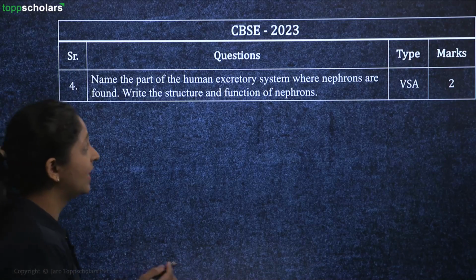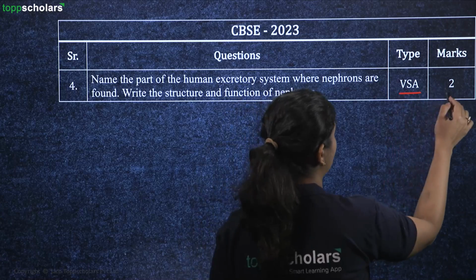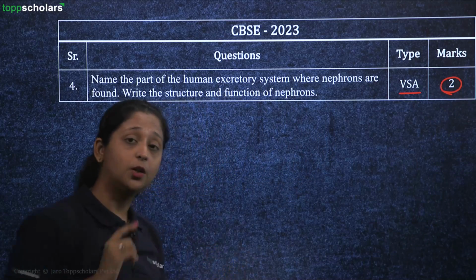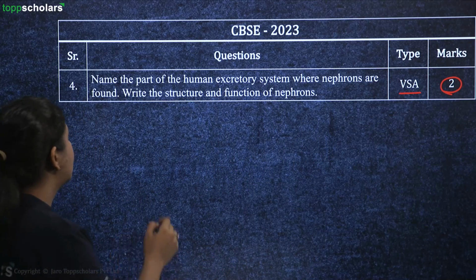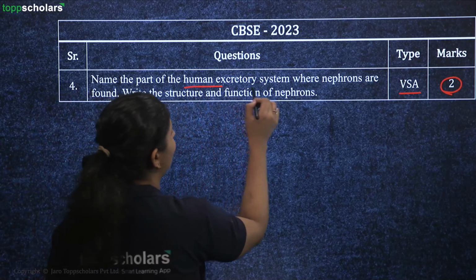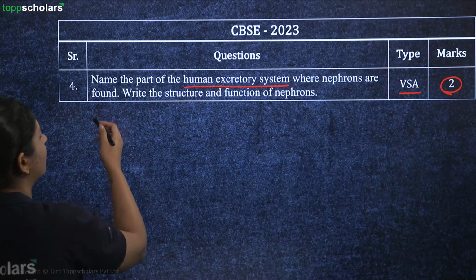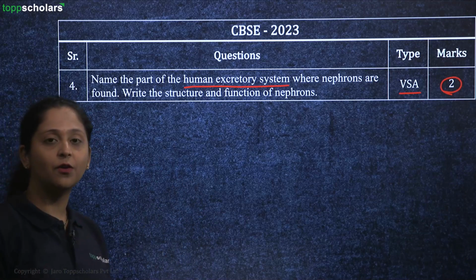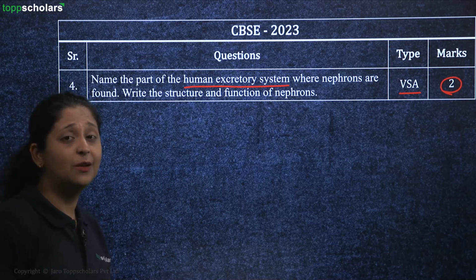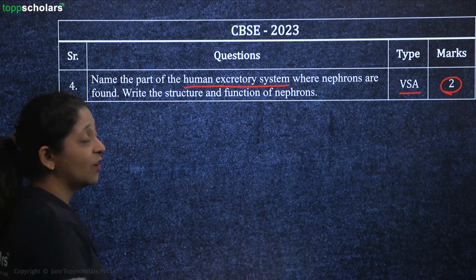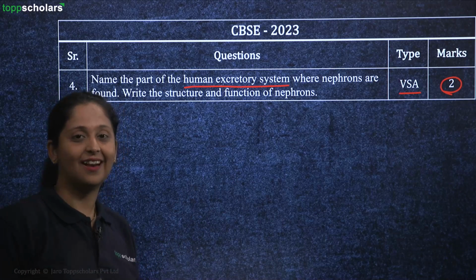One more question, which was again a very short answer type question giving 2 marks from the year 2023 paper, states that name the part of human excretory system where nephrons are found. Write the structure and the function of nephron. Where are nephron found? Into a kidney. Just write the structure and function of the nephron. That's it. And you will be good to go.